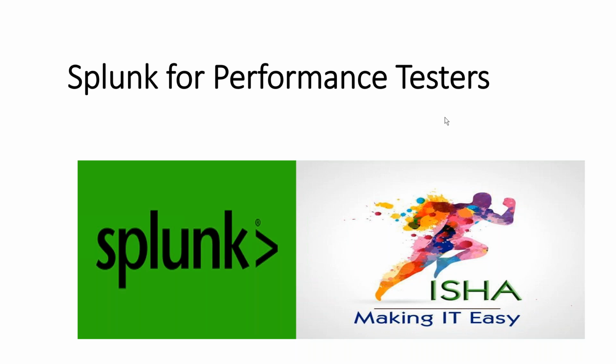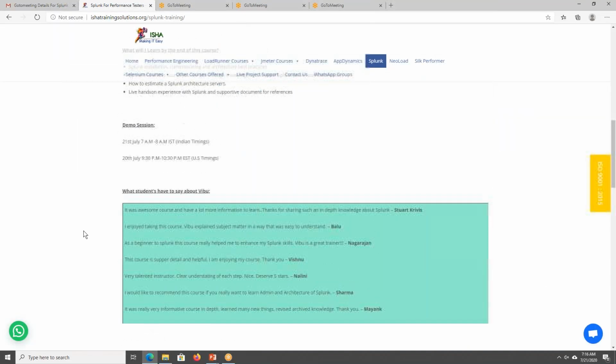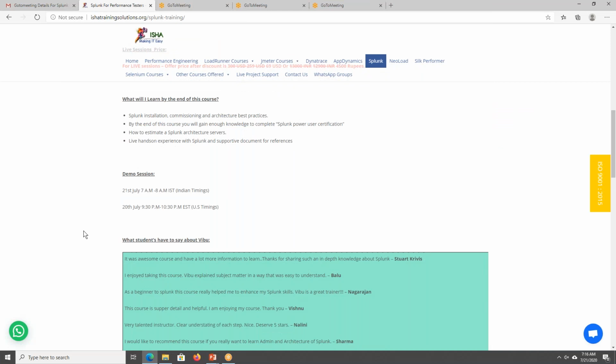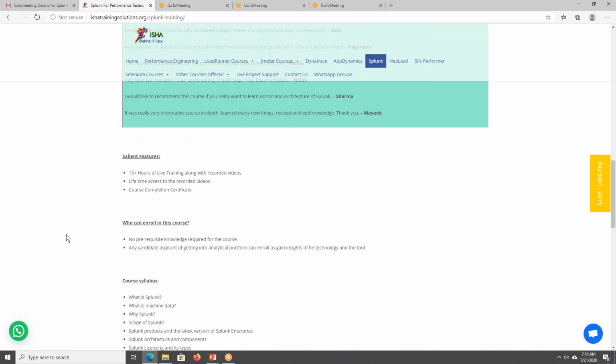So what will be covered? First we will see what will be covered as part of Splunk. I will be covering what is Splunk. The course is more intended for performance testers. So the main part is... are you able to see my screen? Yes. Yeah, so I'm skipping most of the admin work.